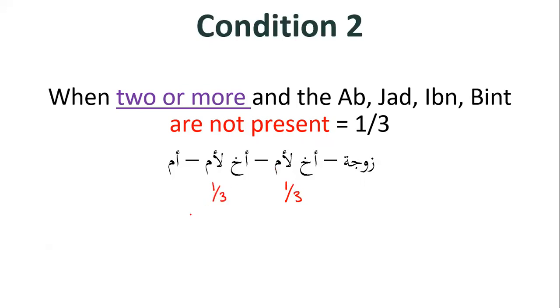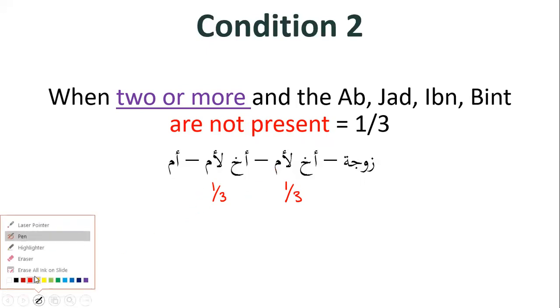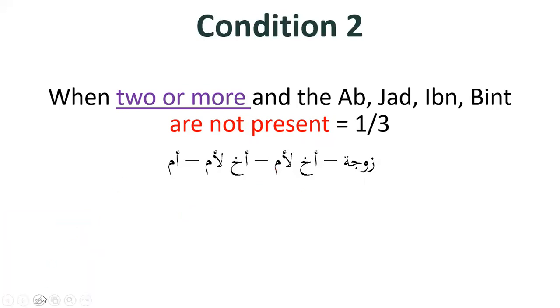Why? Because this implies that each one of them gets 1/3 of the inheritance, which is incorrect. So what we need to do is draw a line under both of them and write 1/3. This will tell us that both of them together will receive 1/3 of the inheritance.